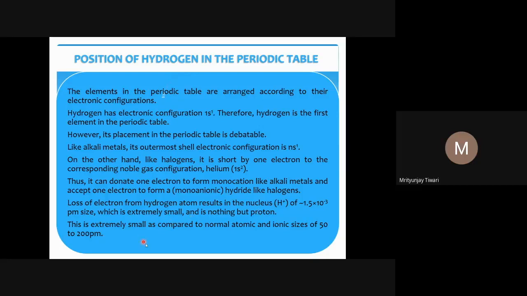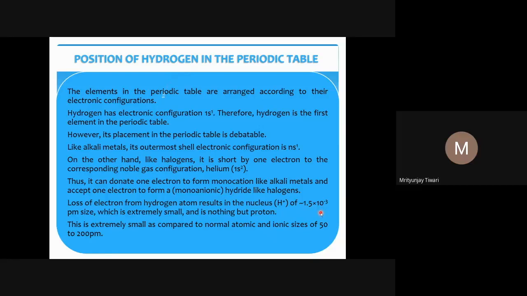This is extremely small compared to the normal atomic and ionic sizes of other elements, which range between 50 to 200 picometer. Here it is in the order of 10 to the power minus 3, so it is less than 1,000th part of 1 picometer. That shows how small it is. And why is it so small?